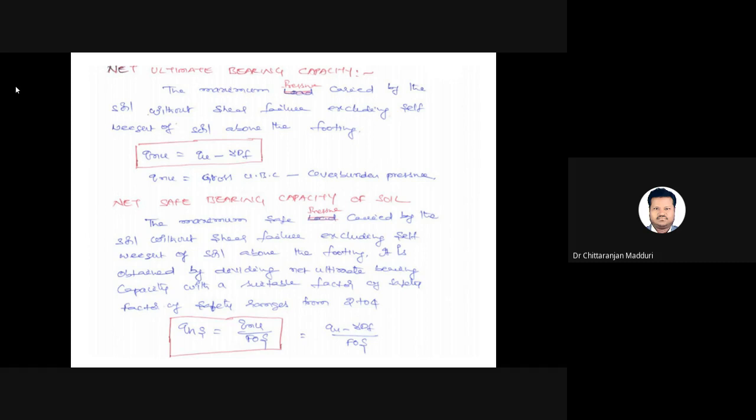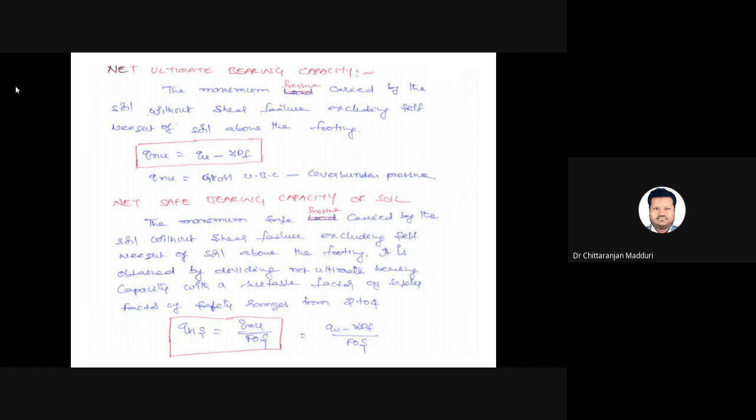You cannot put exactly the ultimate load on the soil. So the maximum safe pressure carried by the soil without shear failure, excluding self weight of the soil above the footing, is known as net safe bearing capacity of the soil. It is obtained by dividing the net ultimate bearing capacity by a suitable factor of safety. The factor of safety ranges from 2 to 4.